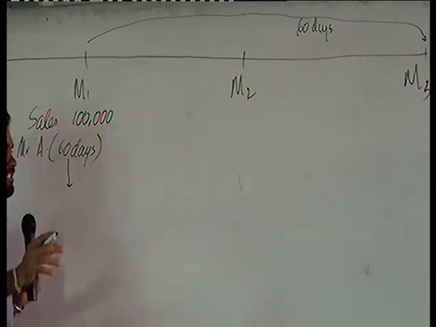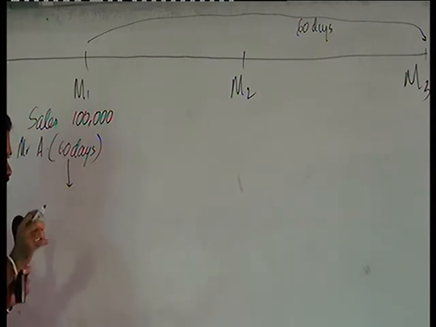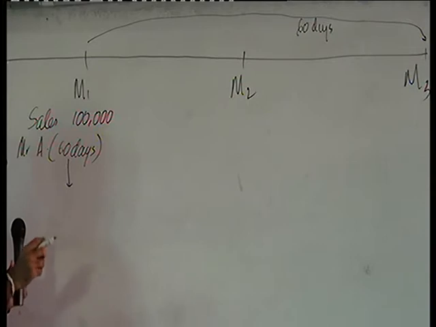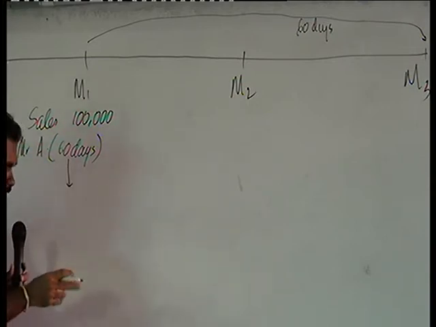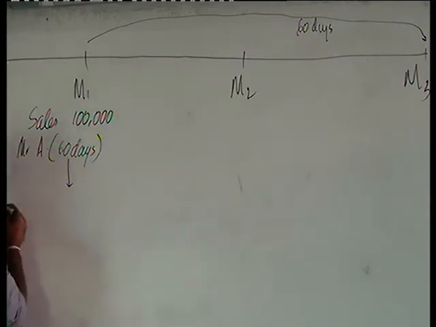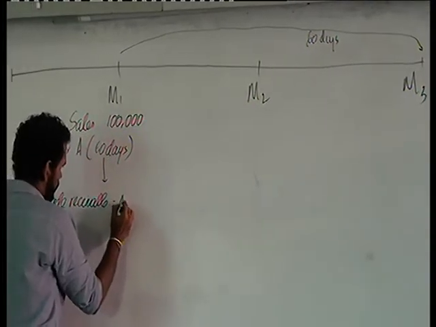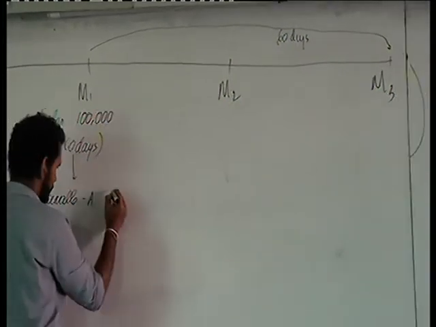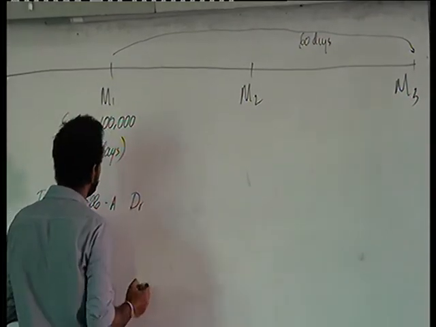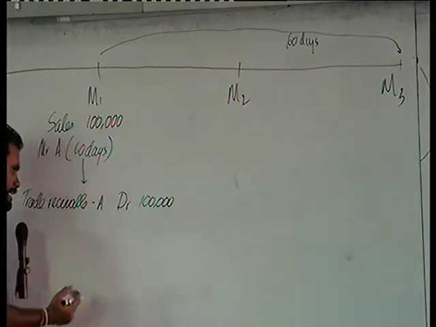So we are making a sale. An increase in sales means an increase in one of our income sources. At the same time, we don't receive cash. Instead, we will be increasing our debtors. So the debit entry will be trade receivable, debtor A, debit 100,000, receivable from Mr. A 100,000.